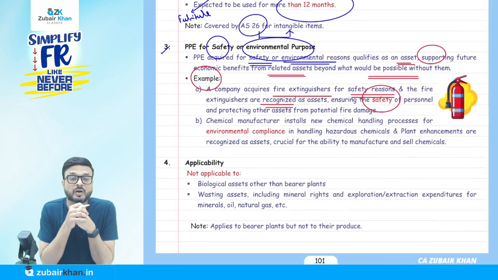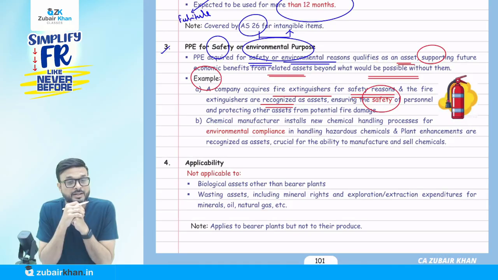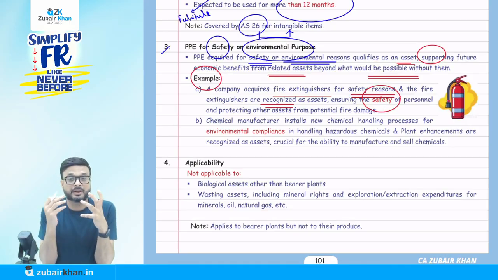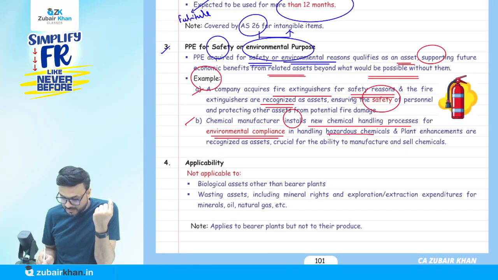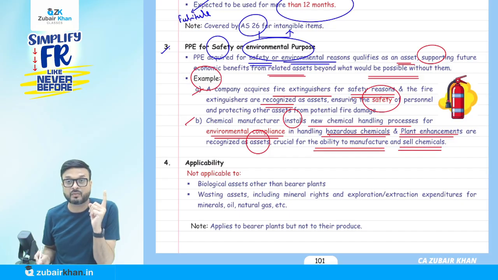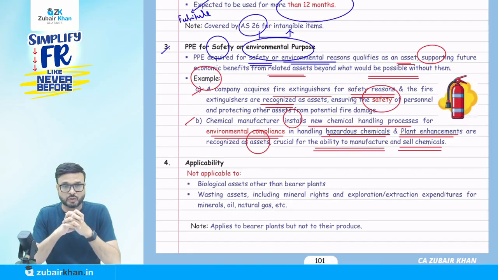Then it says, chemical manufacturer, that is for environmental reasons also. So we may acquire certain PPE for environmental purposes. A chemical manufacturing company installs a new machine handling process for environmental compliance in handling hazardous chemicals, and the plant enhancements are recognized as an asset, crucial for the ability to manufacture and sell chemicals. So it's a chemical company doing the manufacturing of chemicals.